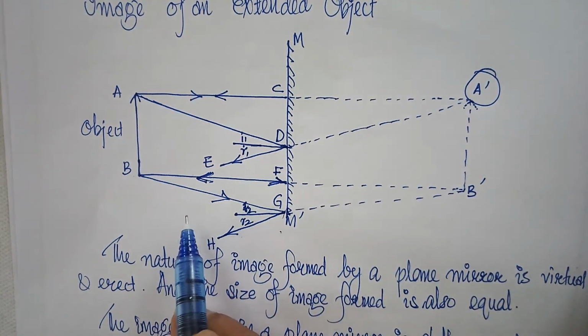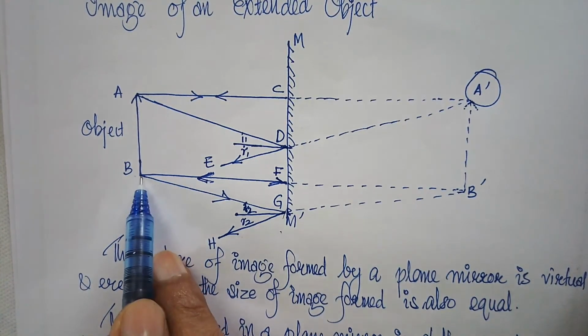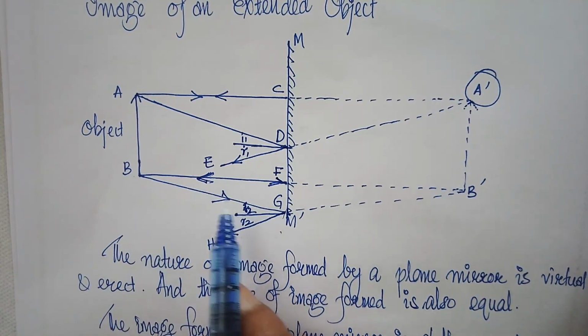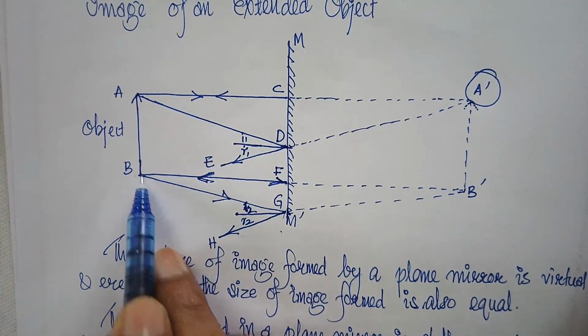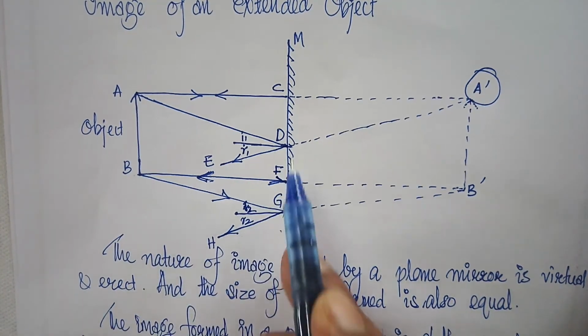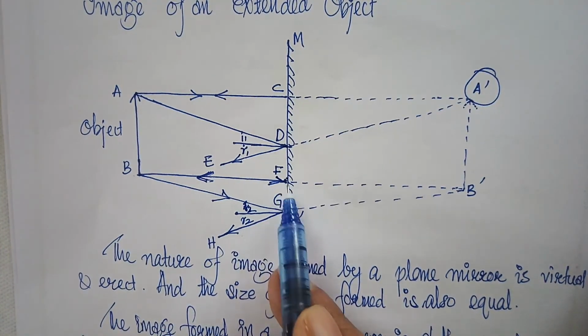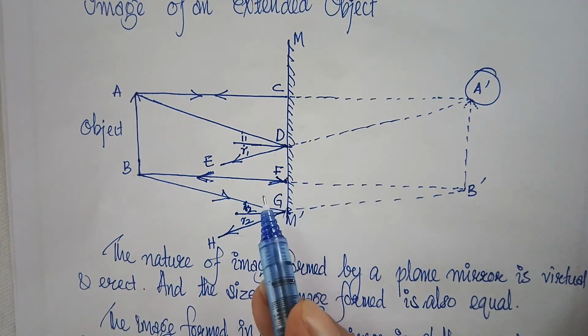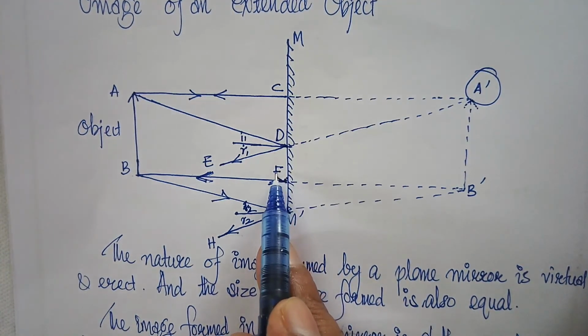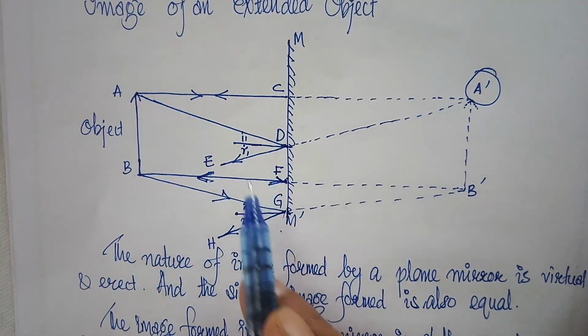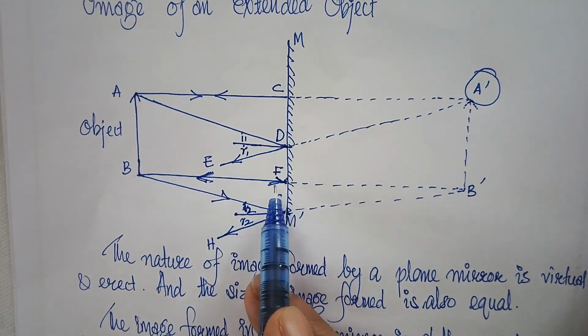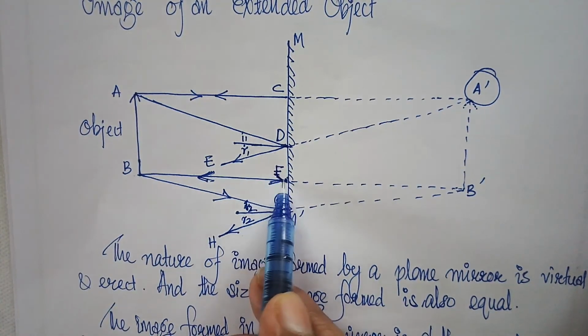Like this, from the point B, when we draw an incident ray BF towards the mirror and hitting at F, and it is reflected back like the AC, it is reflecting in the same